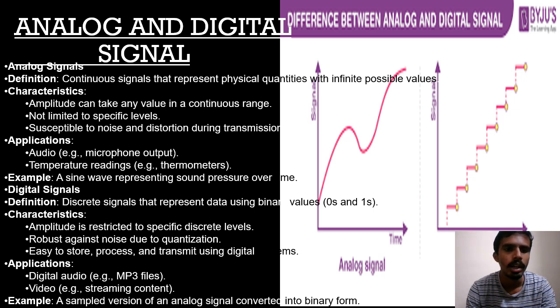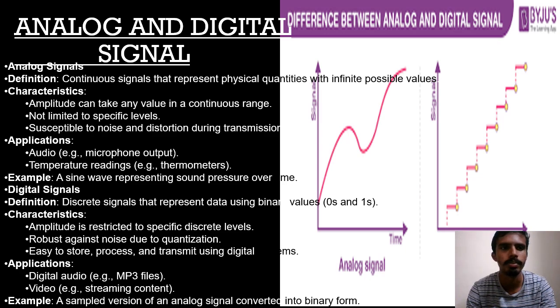Digital signals. Definition: discrete signals that represent data using binary values like zeros and ones. Characteristics: amplitude is restricted to specific discrete levels. Robust against noise due to quantization. Easy to store, process and transmit using digital systems. Application: digital audio, video. A sampled version of an analog signal converted into binary form is an example of a digital signal.